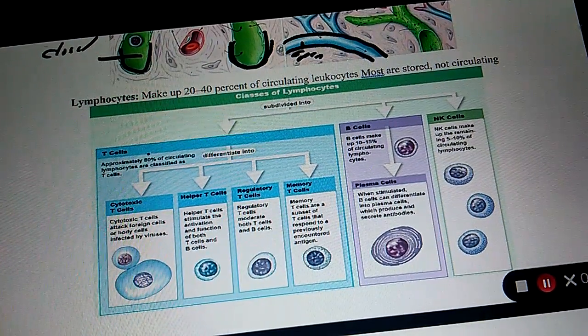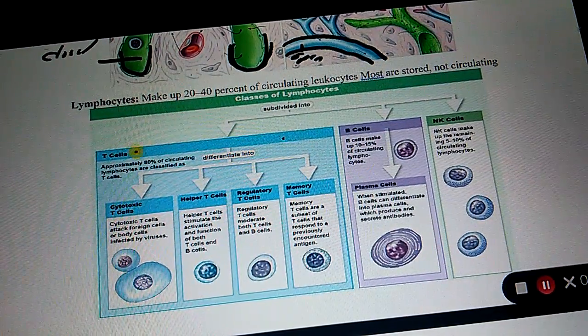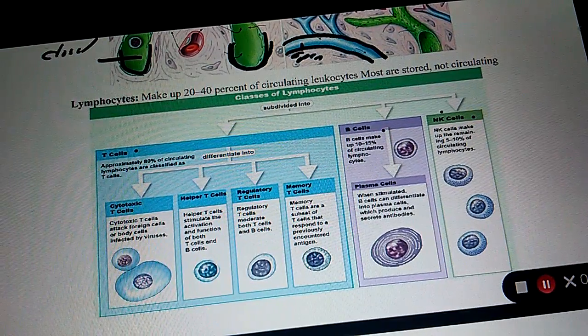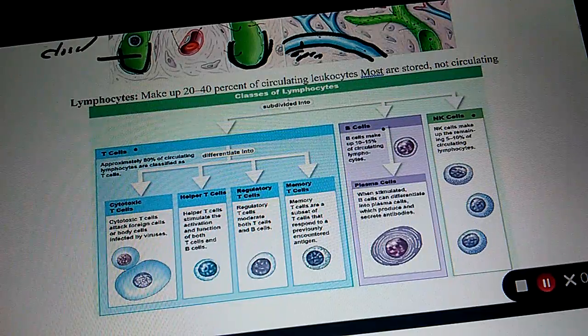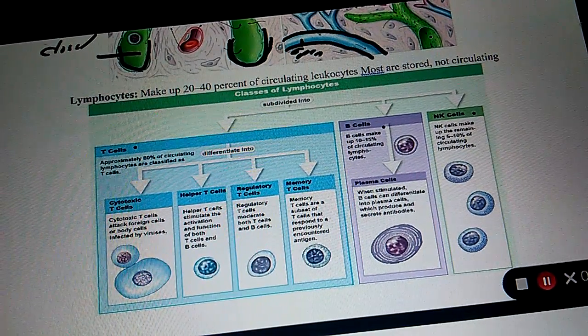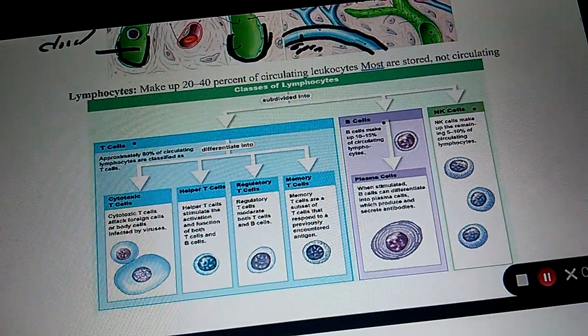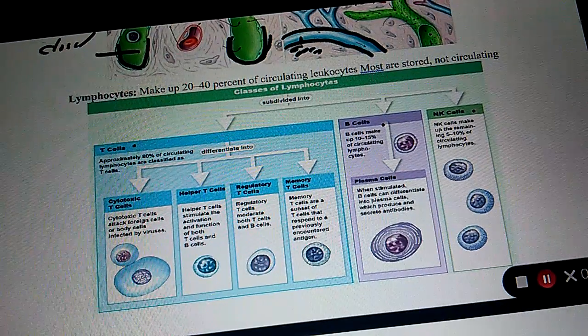We have different types of lymphocytes. What are they? T cells, B cells, and NK cells. We did this already, so I don't expect this to be too much of a problem. NK cells, what do they stand for? Natural killer cells.